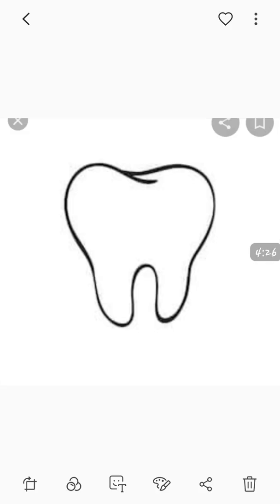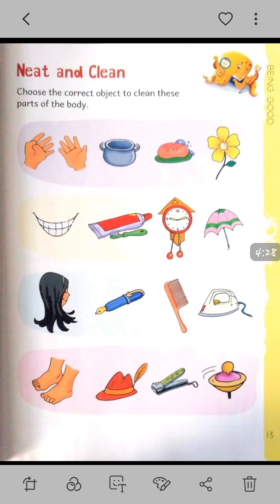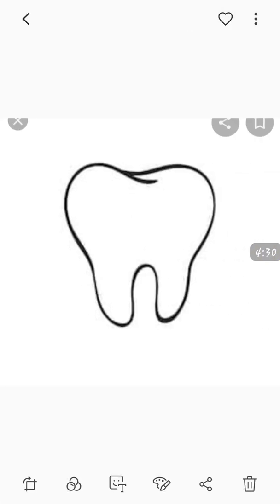Now, after doing this activity, let's recite the rhyme Brush Your Teeth. Yes, students, brush your teeth nice and clean. Brush your teeth nice and clean. Clean your teeth in between. Brush your teeth up and down. Brush your teeth up and down. Scrub your teeth round and round.